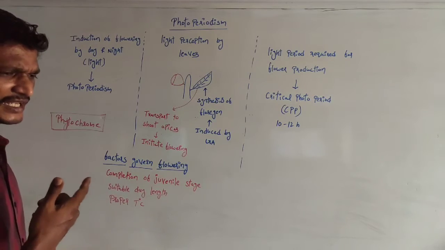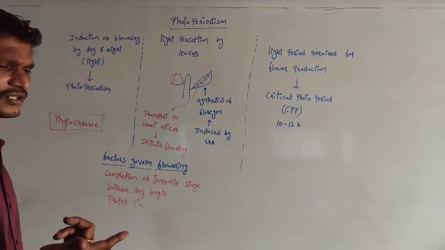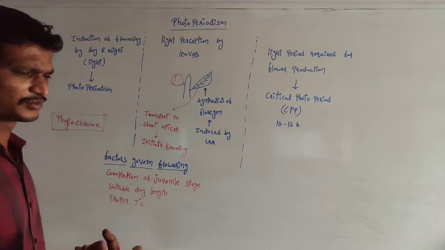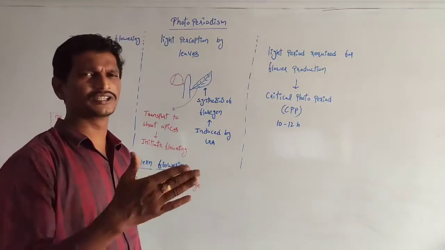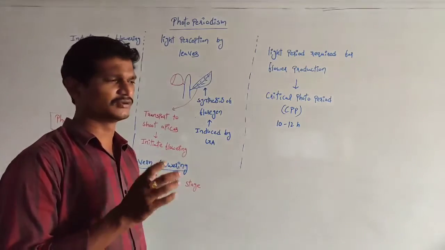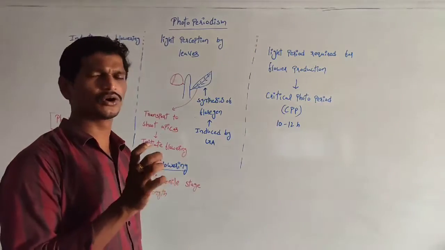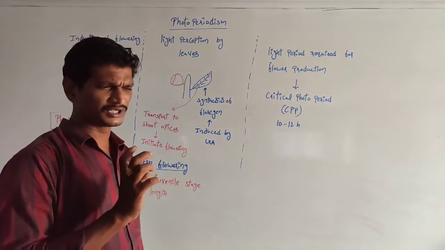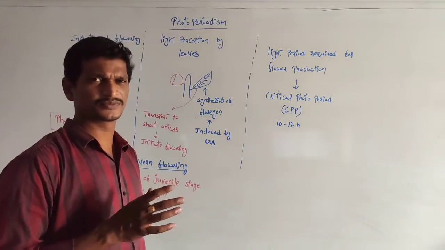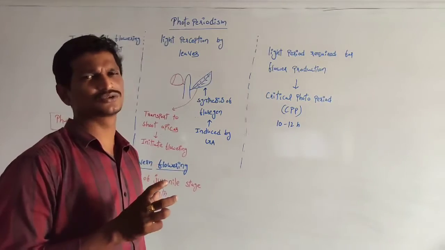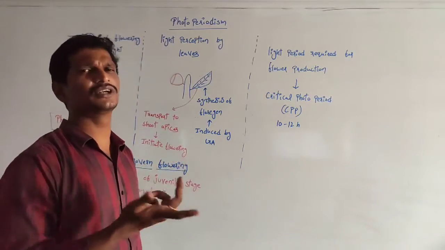See, if the day length and night lengths are altered based on the season, suppose in the summer season, long days are there, and within the winter, short days are there. So if the day length is altered, the light availability also increases or decreases.